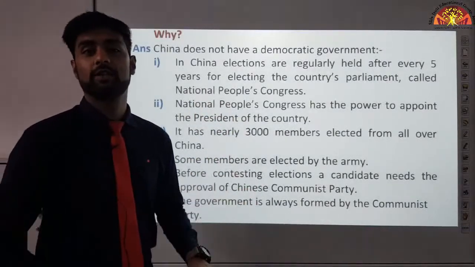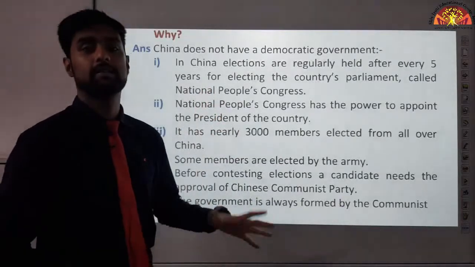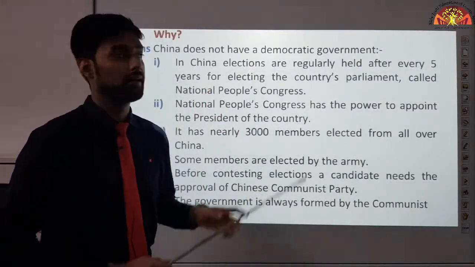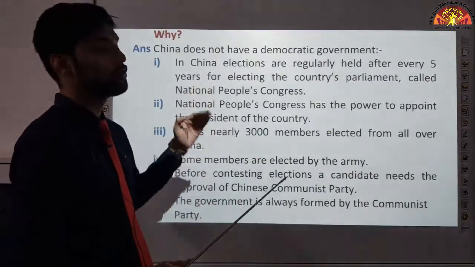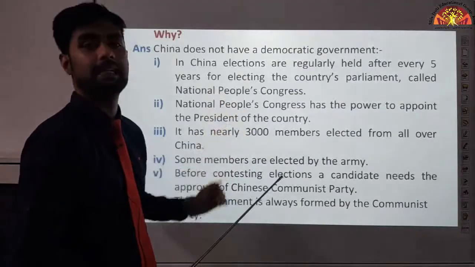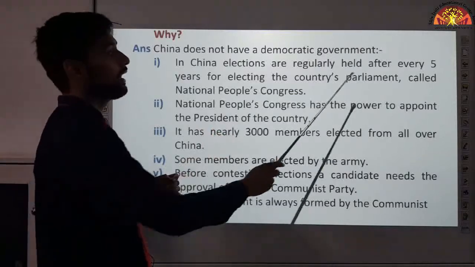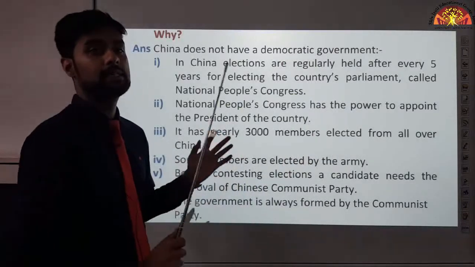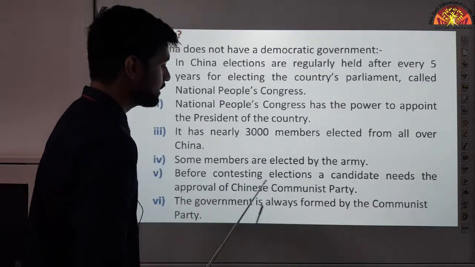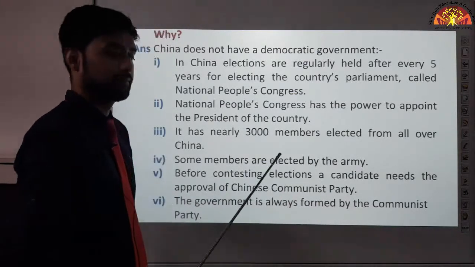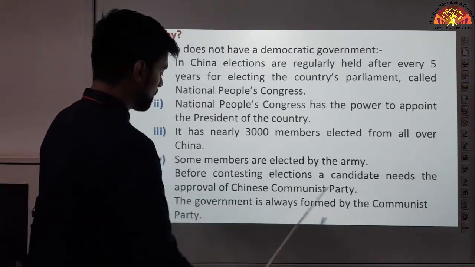चाइना में जब इलेक्शन होते हैं तो एक ही पार्टी compete करती है and you have to vote for only one party. That means जीतेगा भी कौन? एक ही पार्टी जीतेगी. Means you are not getting a choice. In a democratic government, in democratic elections, we have choices between different parties, different candidates. But as you can see, यहाँ पे तो ऐसा हो ही नहीं रहा है. That is why, even though China has elections every 5 years, still it is not a democratic form of government. The government is always formed by the Communist Party. Since there is only one party, the government is always formed by the Communist Party.